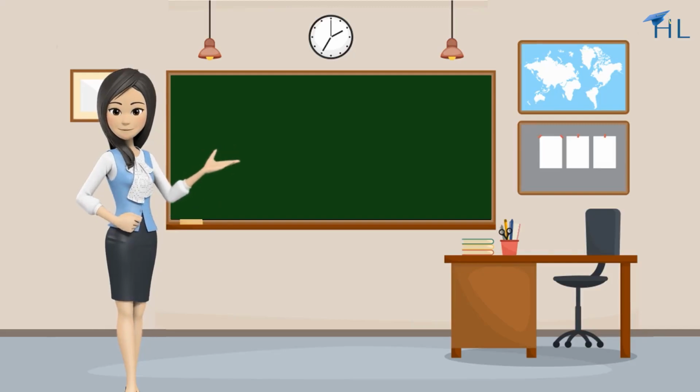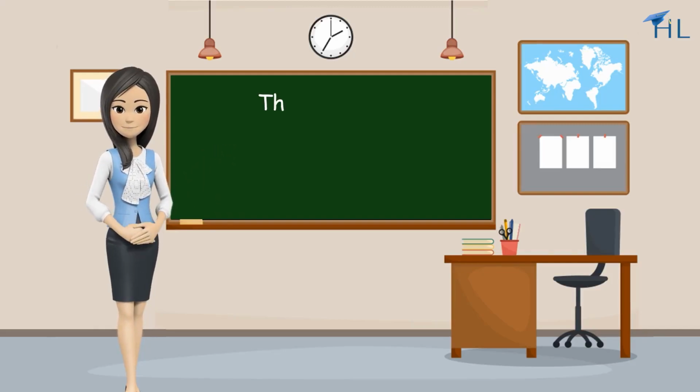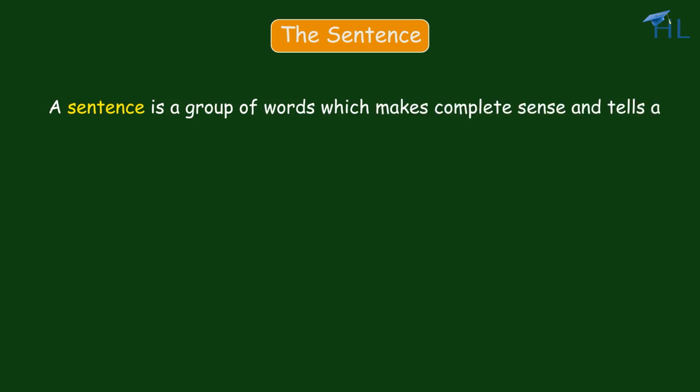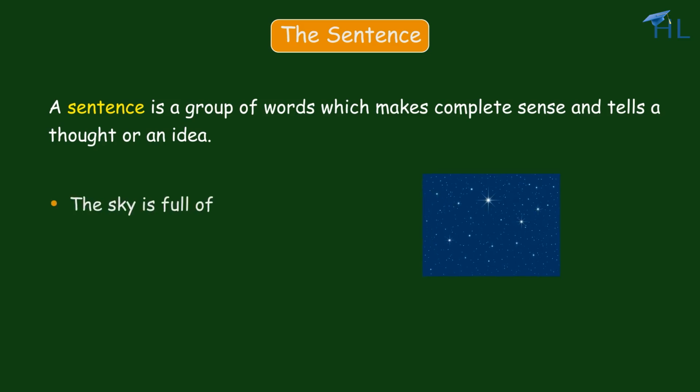In this video, we will learn about sentences and its types. Let us first understand what is a sentence. A sentence is a group of words which makes complete sense and tells a thought or an idea. Let us take some examples. The sky is full of stars is a sentence which gives us an idea about the sky.